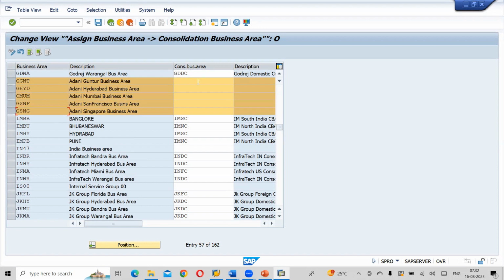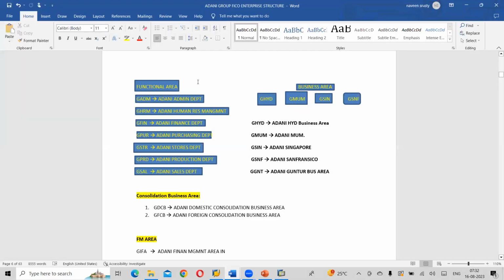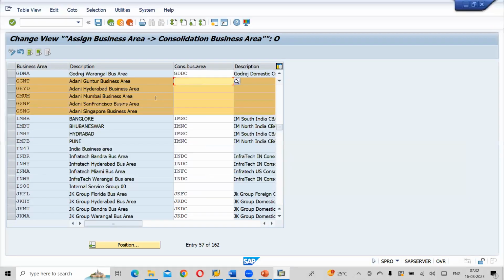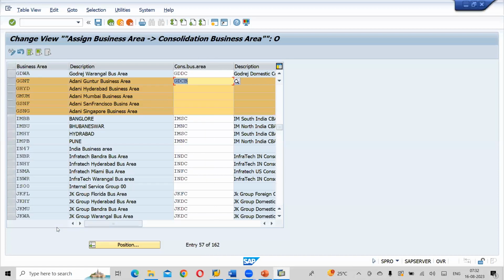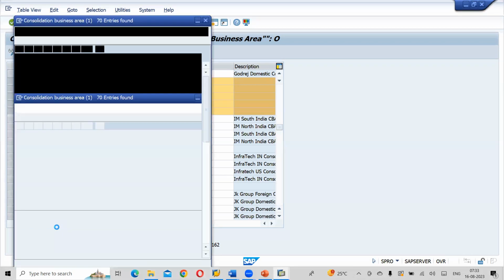Okay, so select here. What is my consolidation business area? Adani domestic, that is GDBCB. So press F4 in consolidation business area. Here you can see Adani foreign, Adani domestic. I would like to select domestic. Hyderabad is also a domestic business area. Mumbai also is domestic. San Francisco, again press F4.